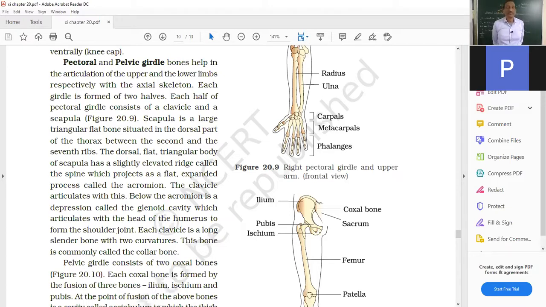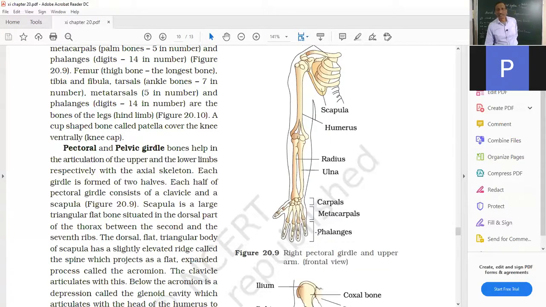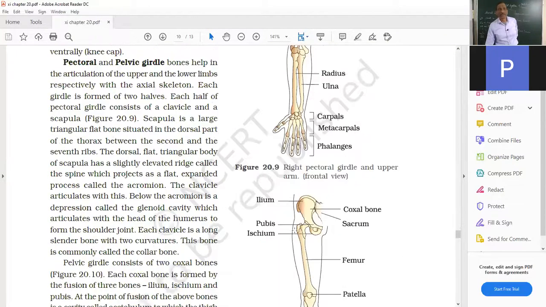And where it is forming a link, that is also written, that is in the thorax between the second and the seventh rib. The dorsal flat triangular bone of the scapula has a slightly elevated ridge, and that is called the spine, which projects as a flat expanded portion called the acromion. Now you will not be able to see your acromion and all. The clavicle articulates with the depression below the acromion.